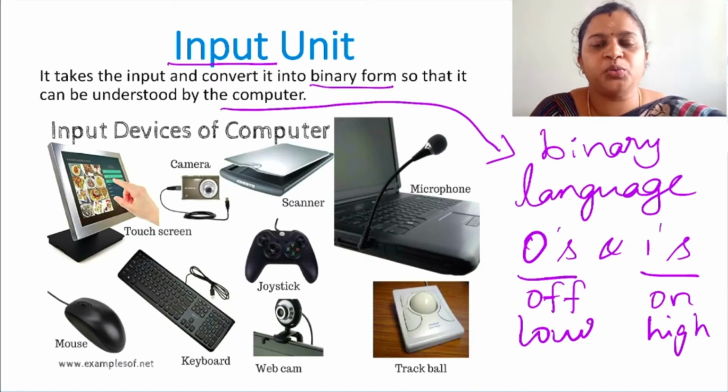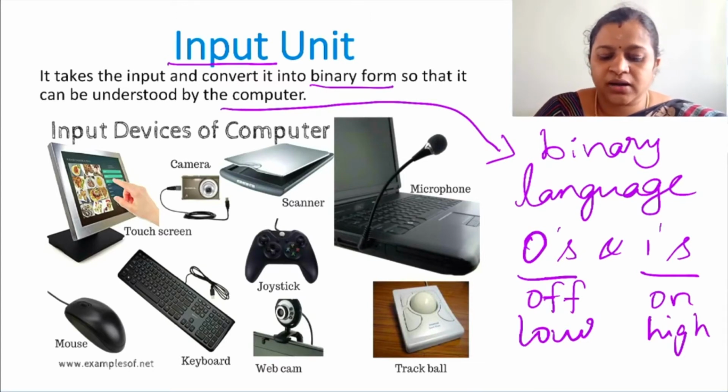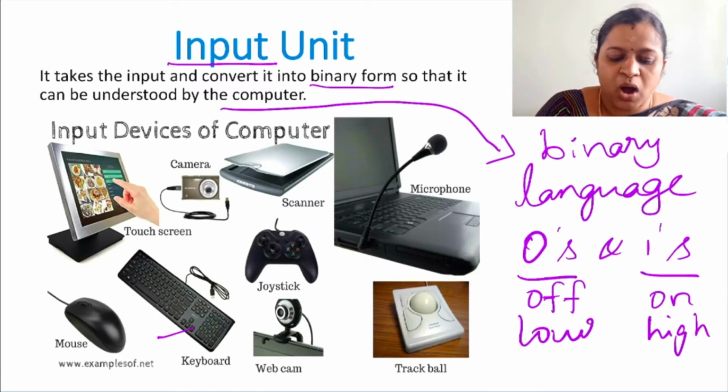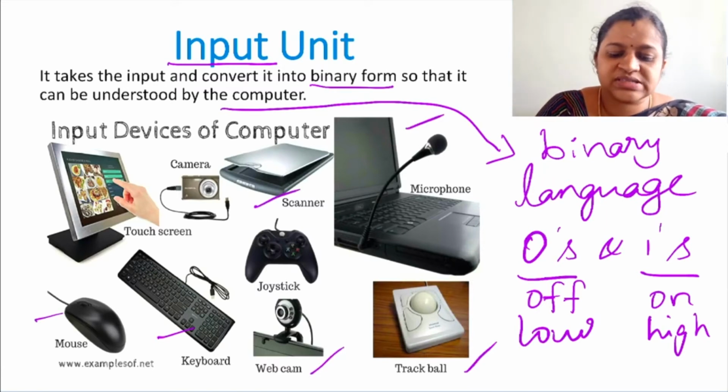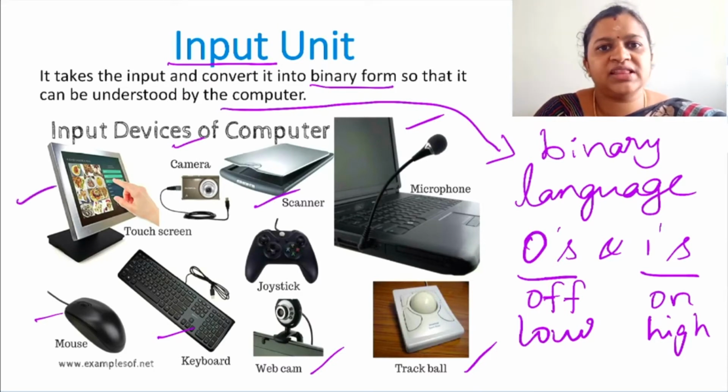So what this input unit will do is, it will get the input from the user, convert it into binary form, then give it to the computer system. So the commonly used input devices are keyboard, mouse, webcam, trackball, microphone, scanner, cameras, touch screen, and you have so many other input units also.